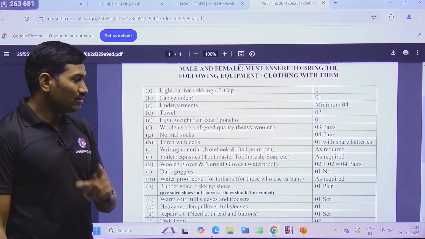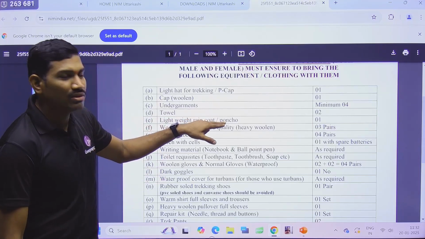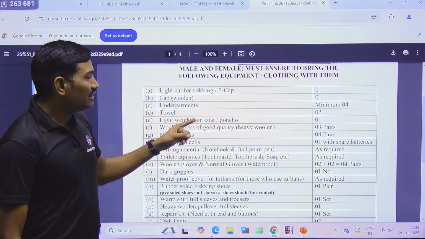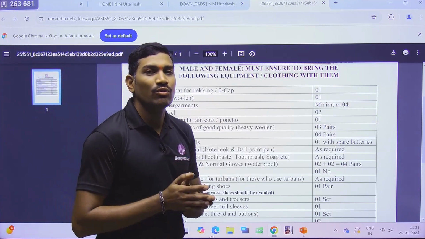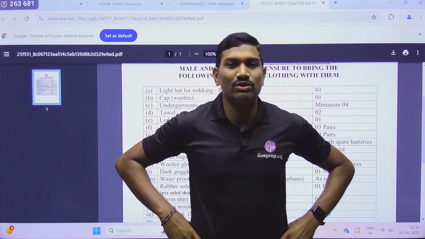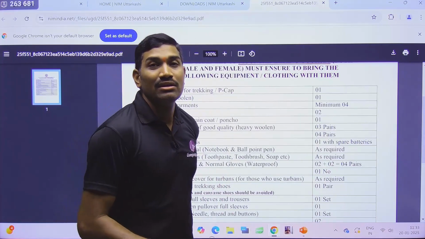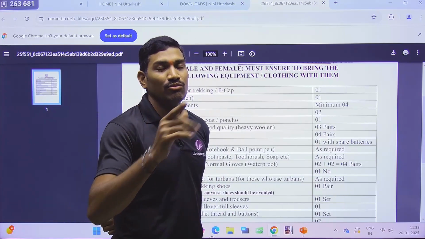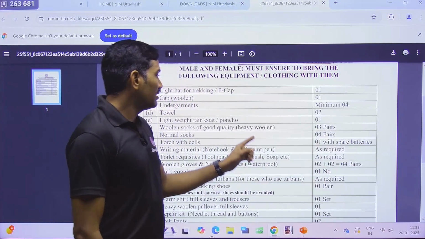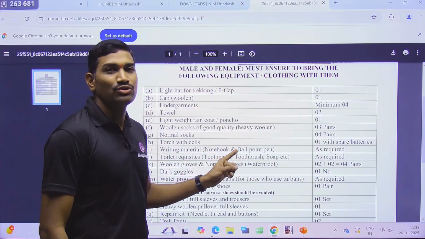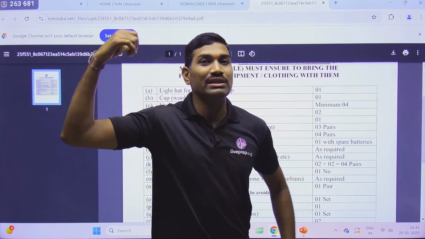And here these are two different things. Lightweight raincoat, generally the term raincoat we use for the one that covers only us, and it will not cover our rucksack or backpack, please remember, only us. But a poncho will cover us along with our bag.